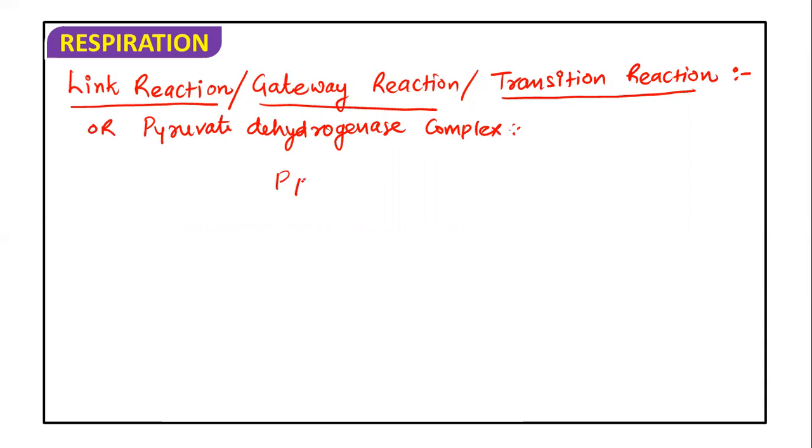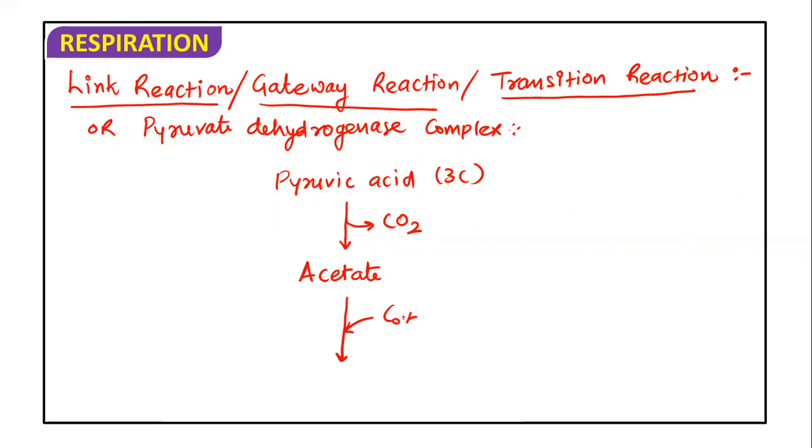First we have a pyruvic acid. Now this pyruvic acid is a 3 carbon compound. Now what happens, first the decarboxylation takes place and CO2 gets released. Now CO2 is of 1 carbon. So from pyruvic acid, if 1 carbon gets removed, it is going to form an acetate moiety or acetate molecule. In this acetate molecule, coenzyme A gets added along with the release of hydrogen.